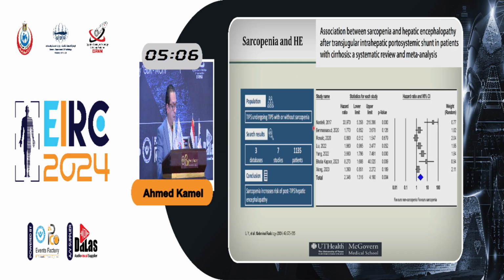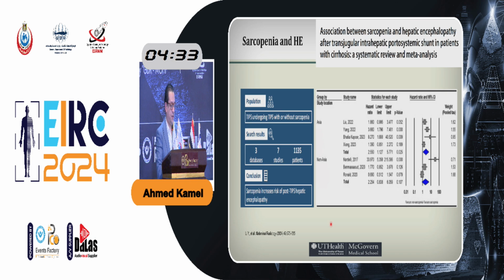What about sarcopenia and hepatic encephalopathy? There is a meta-analysis done on 7 studies with a total of almost 1,100 patients, and it showed that sarcopenia increases the risk of post-TIPS hepatic encephalopathy. In other words, if you have sarcopenia and then undergo TIPS, it's more likely that you'll get encephalopathy afterwards, and we'll see why.